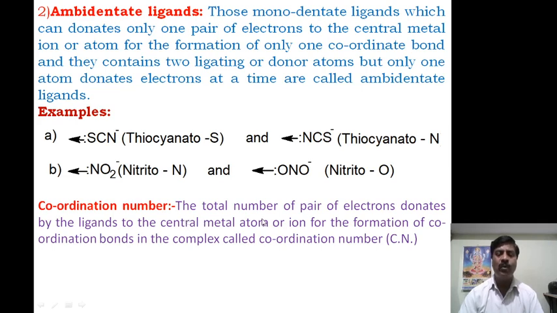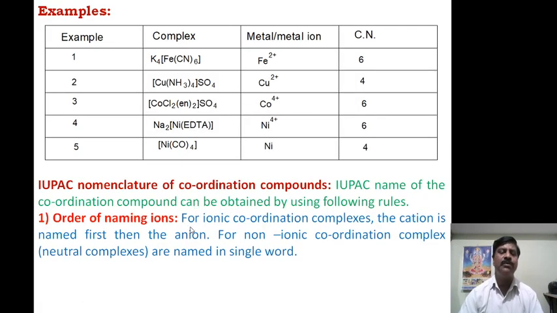Now come to the coordination number. What is meant by coordination number? The total number of pairs of electrons donated by the ligands to the central metal atom or ion for the formation of coordinate bonds in the complex is called the coordination number. How many pairs of electrons are donated by all types of ligands to the central metal atom is its coordination number.